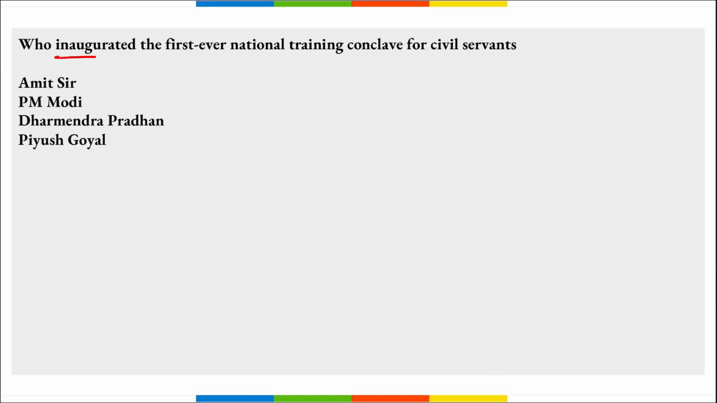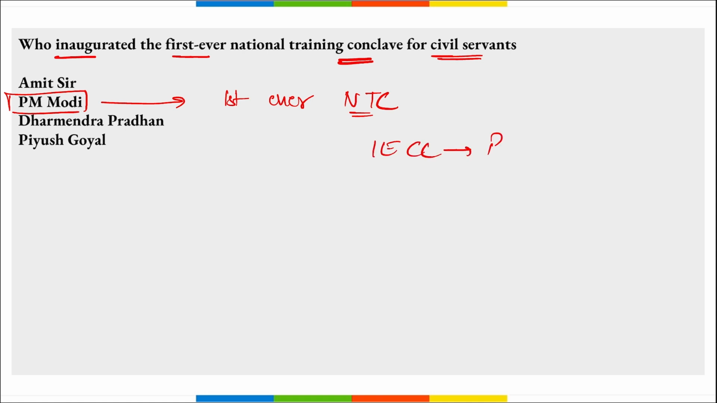Next, who inaugurated the first ever national training conclave for civil servants? So the first ever national training conclave for civil servants was inaugurated by Prime Minister Narendra Modi. Right? He inaugurated the first ever national training conclave. This was aimed at strengthening the training infrastructure for civil servants across India at an event held at the International Exhibition Convention Center, that is at Pragati Maidan. And where is it? It is in New Delhi.